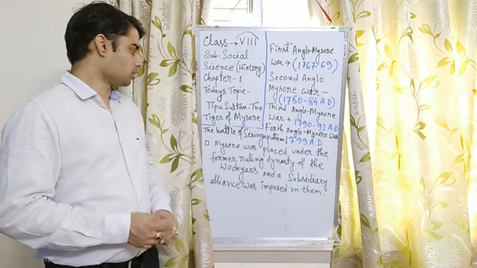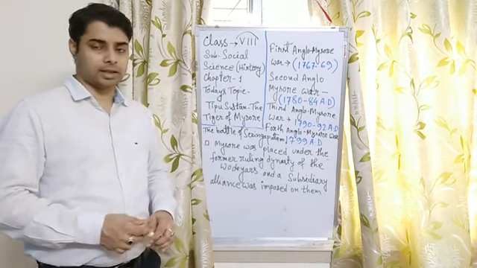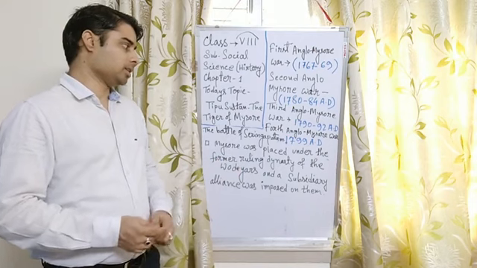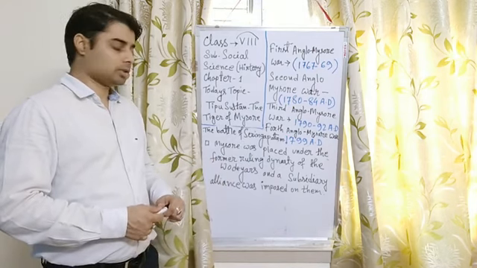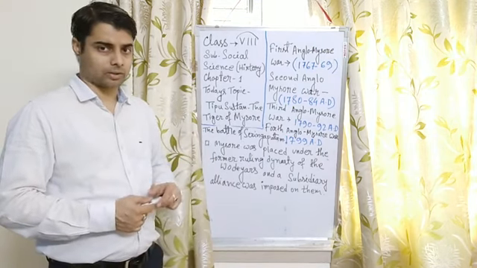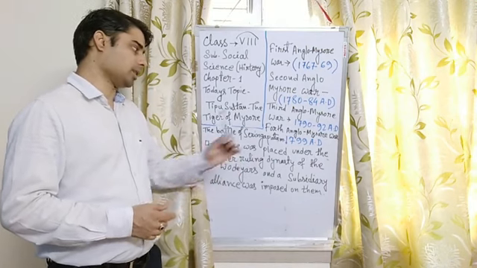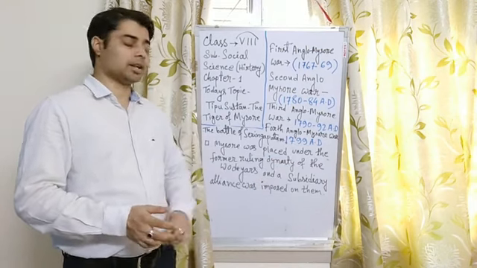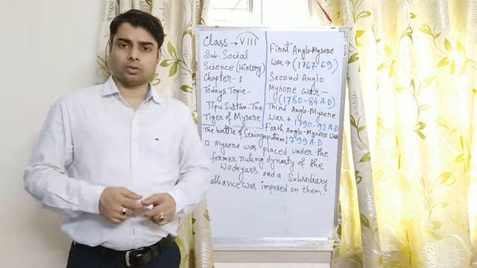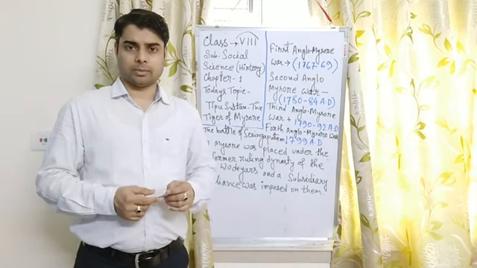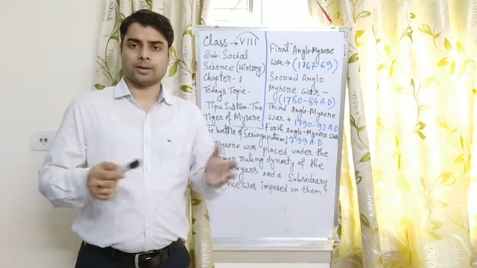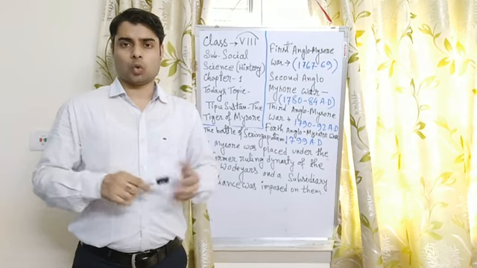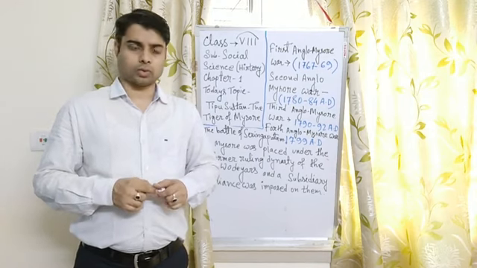And the Fourth Anglo-Mysore War, the Battle of Seringapattam, is a very famous battle. In the Fourth Anglo-Mysore War, or the Battle of Seringapattam in 1799, Tipu Sultan died in the battle, and the British East India Company took over Mysore.